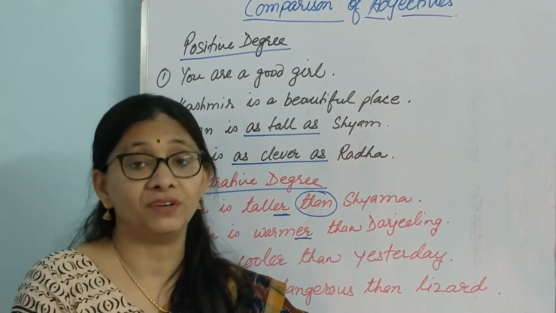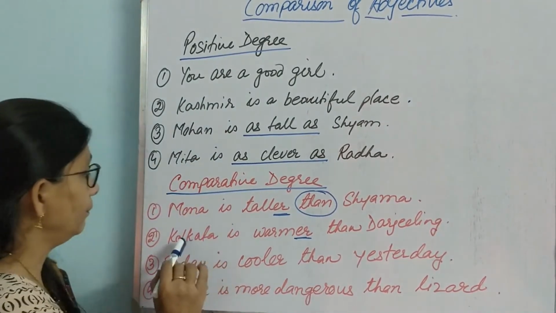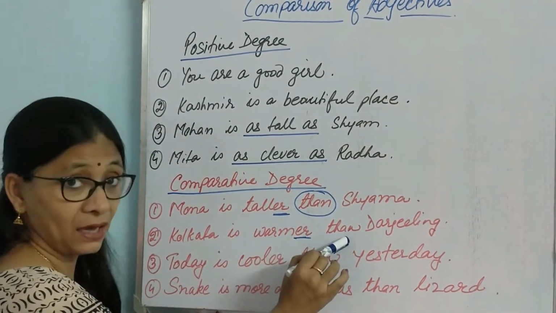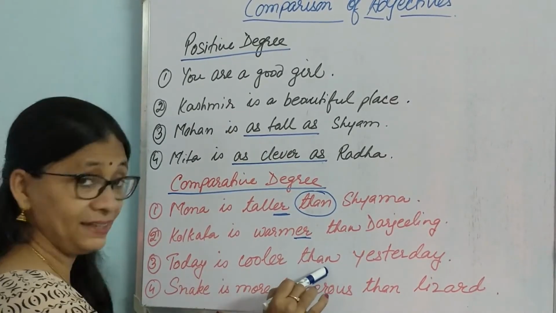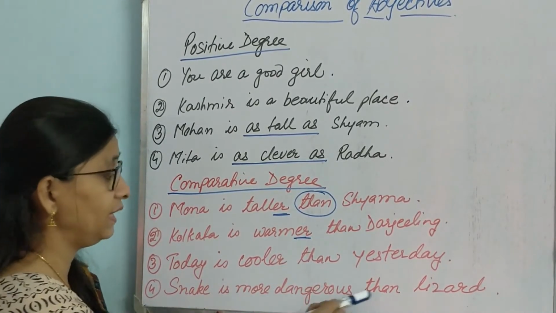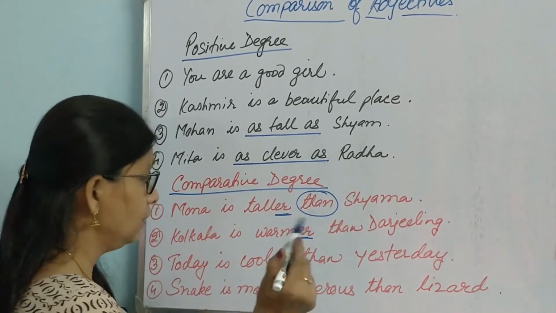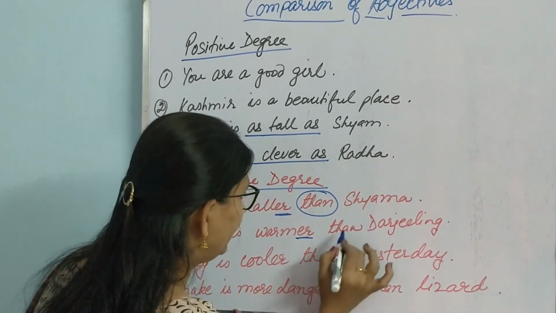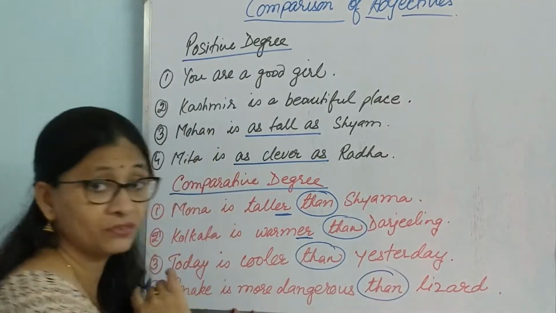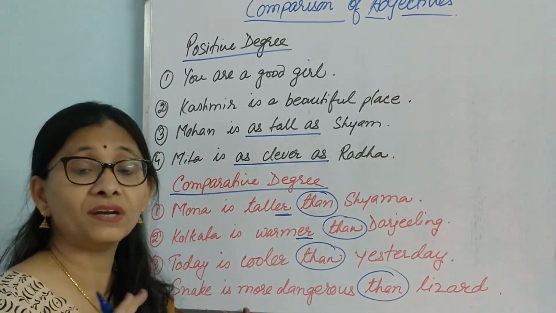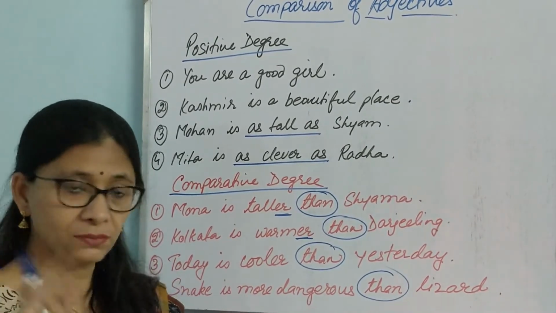be rest assured that you have to put the comparative degree, okay? So, Kolkata is warmer than Darjeeling. See, everywhere you will get than. Today is cooler than yesterday. Snake is more dangerous than lizard, okay? So just keep it in mind that if you see than, that means it is the comparative degree. Without doubt, just underline the comparative degree. You will get the total number in that, one complete.